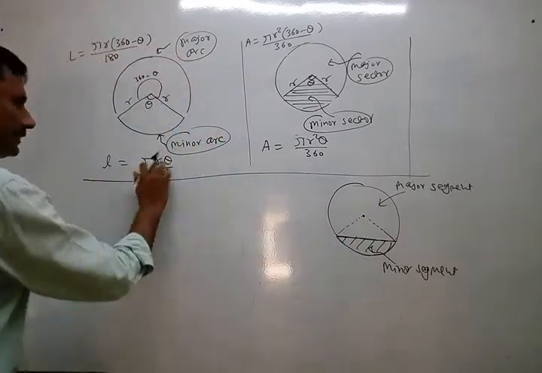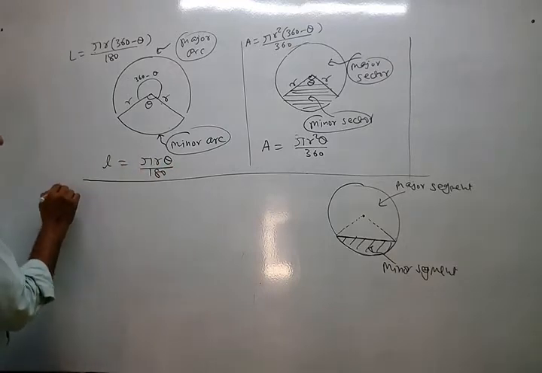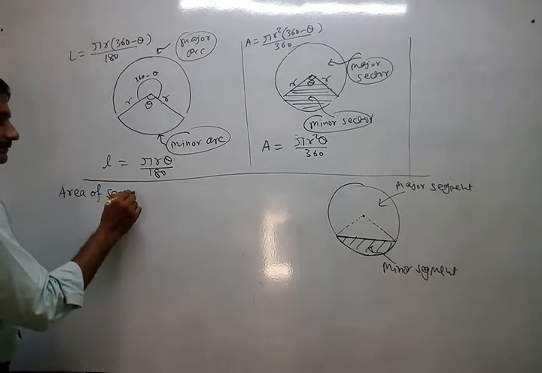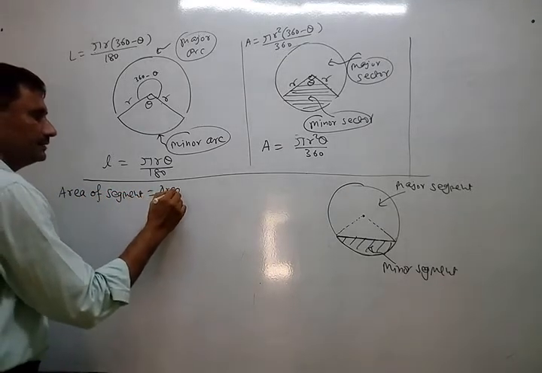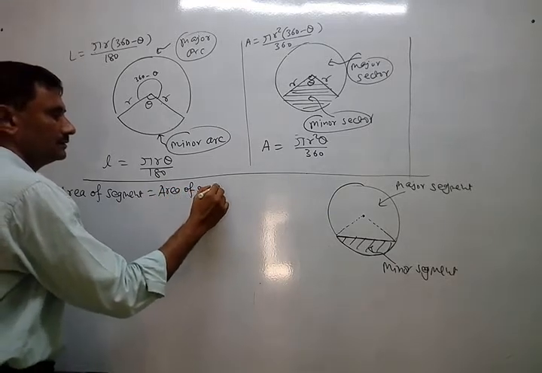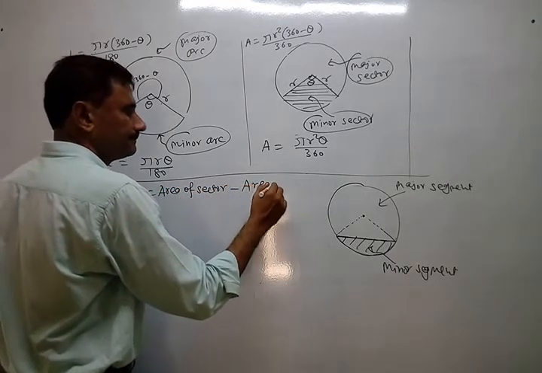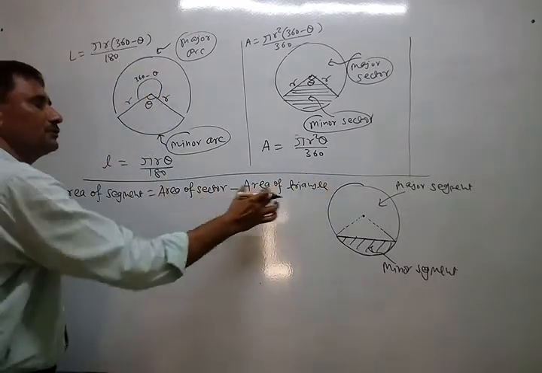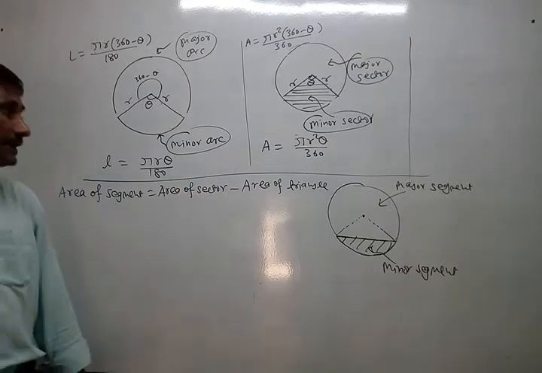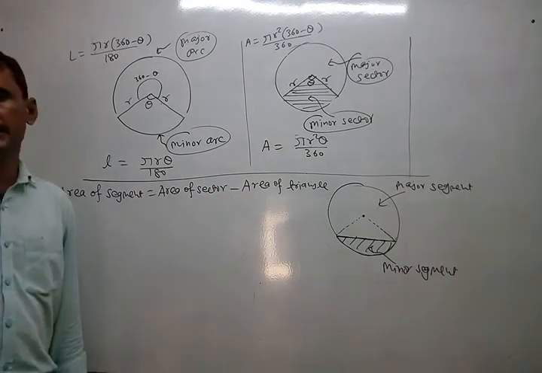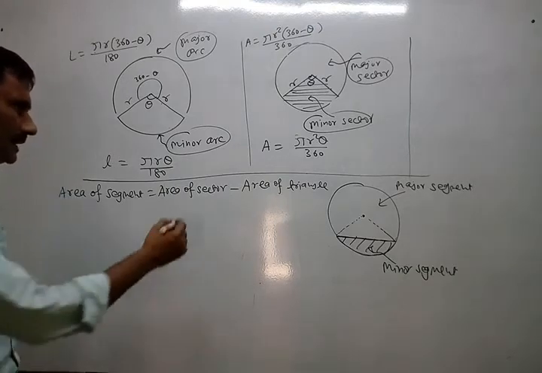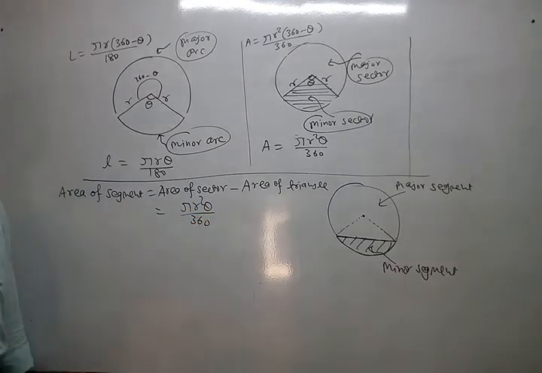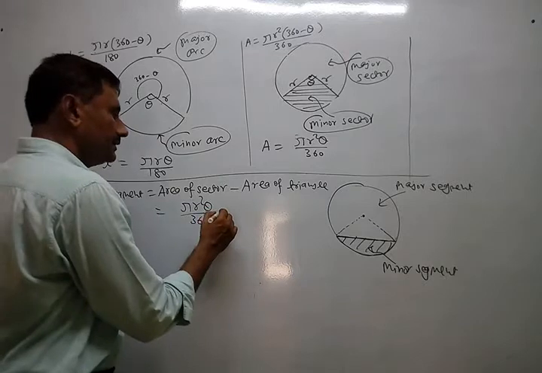So I am not writing its real formula, but area of segment is equal to nothing but area of sector minus area of triangle. Now individually you have to find both these areas. After getting both these parts, you can find area of segment. Understand? This is always pi r square theta upon 360.